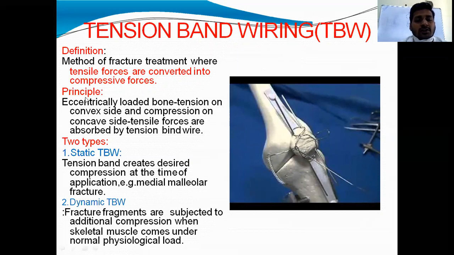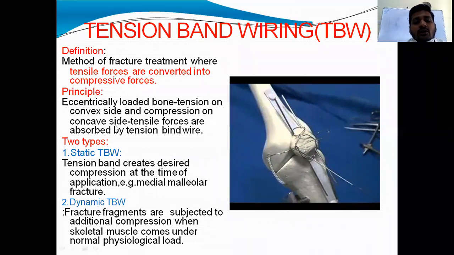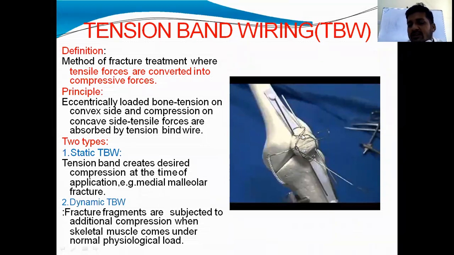Here the same, what I told is given here, and the principle is eccentrically loaded bone: tension on the convex side and compression on the concave side. Tensile forces are absorbed by the tension band wire. On the undersurface or concave surface, compression forces are acting. Over the convex surface, the tensile forces are acting. These tensile forces are not useful for fracture healing, and they are absorbed by the tension band wire and converted into compressive forces.